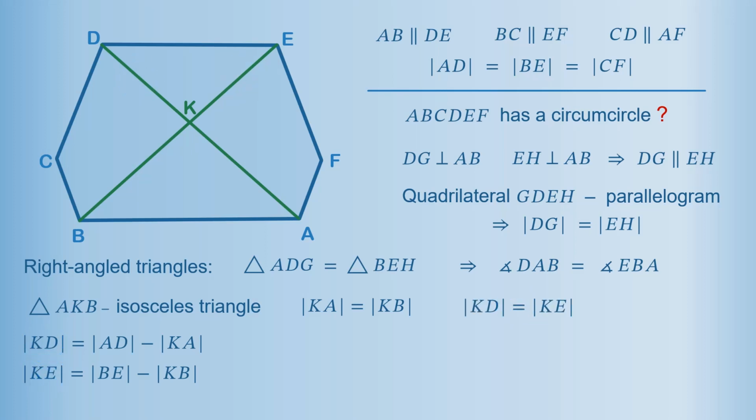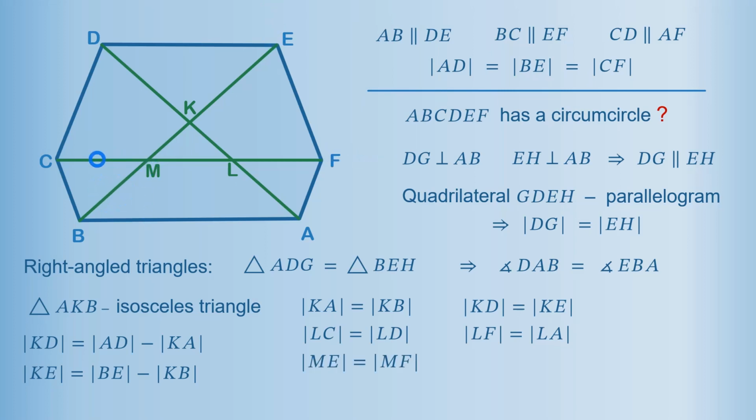Now we can restore diagonal CF, meeting the other diagonals AD and BE at points L and M respectively. We can consider parallel lines AF and CD, along with equal diagonals AD and CF, and prove in a similar way that LC equals LD and LF equals LA. Finally, we can consider parallel lines BC and EF with equal diagonals BE and CF, and prove that ME equals MF and MB equals MC.